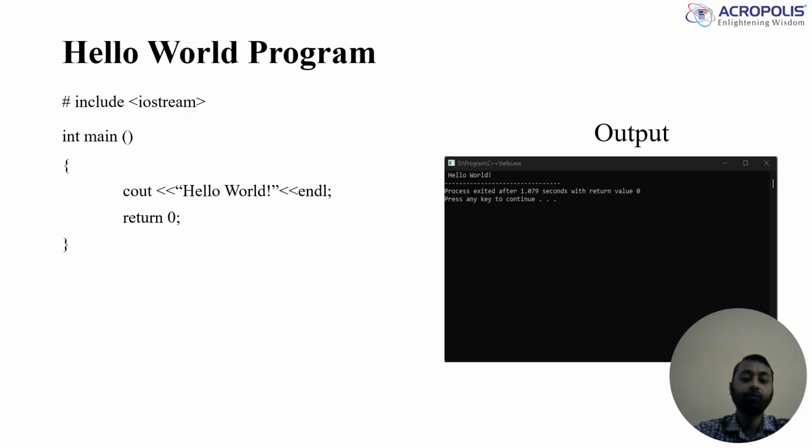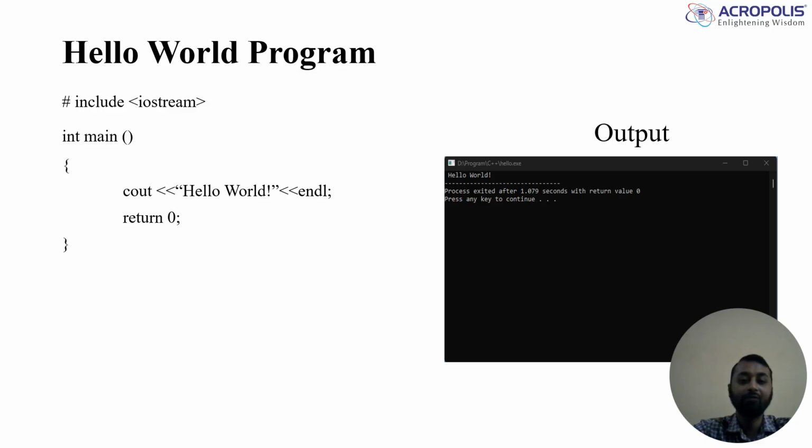If we want to be good programmers or good learners, we have to include return zero in every program if we use int main. Then after completing the code of the main function, we have to close the curly braces. Now just compile this program.